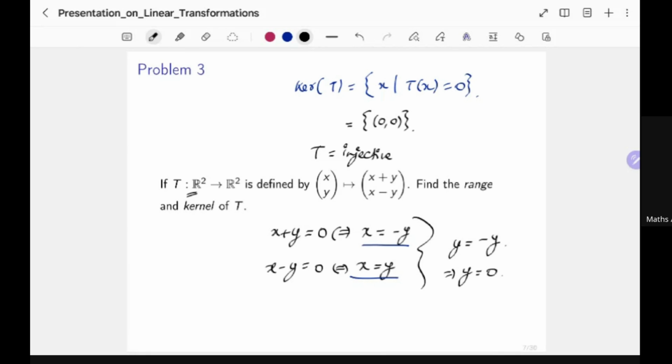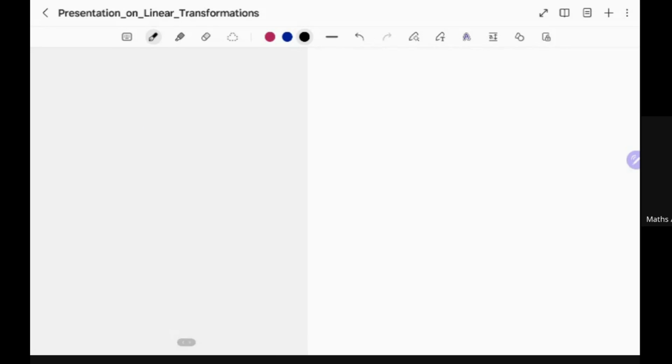Okay, you can use the rank nullity theorem here, or you can directly compute. You can just pick random elements a and b from R and try to see if this system has a solution or not. In fact, it will have a unique solution because it is injective.